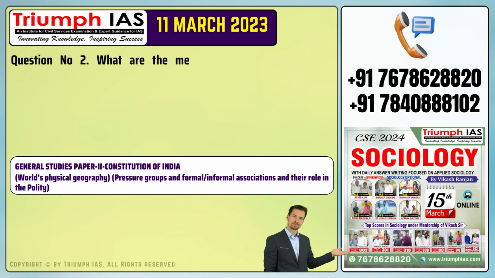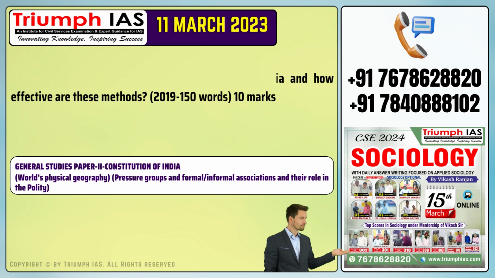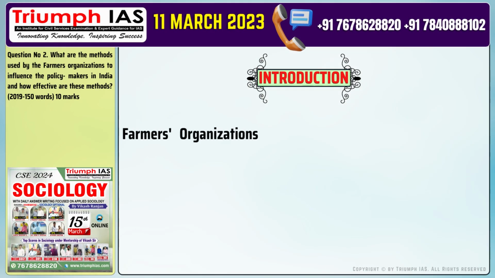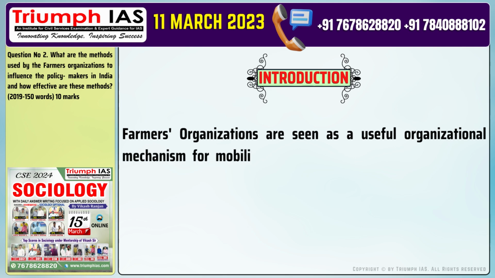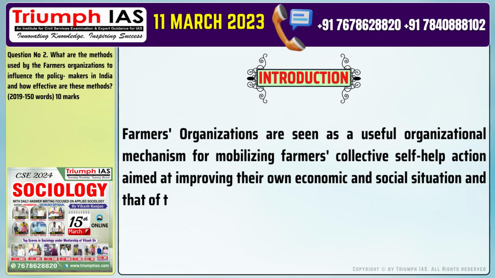Question number 2. What are the methods used by the farmers' organizations to influence the policy makers in India, and how effective are these methods? Let's start with the introduction of the answer. Farmers' organizations are seen as a useful organizational mechanism for mobilizing farmers' collective self-help action aimed at improving their own economic and social situation and that of their communities.